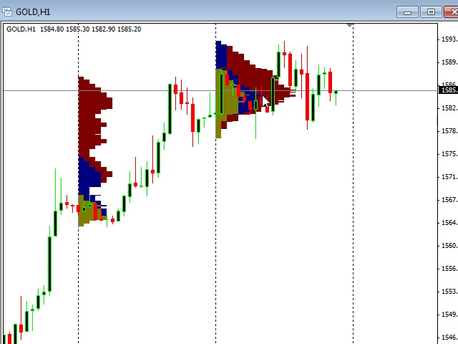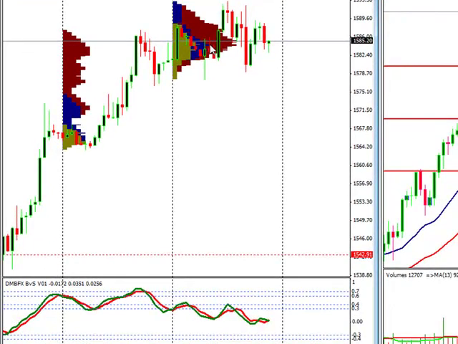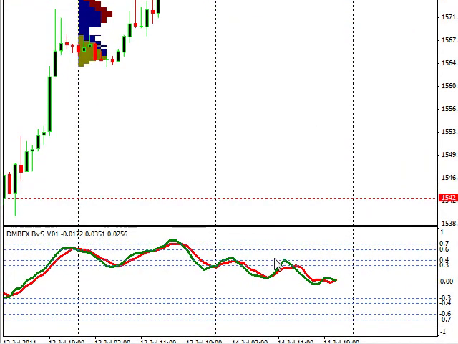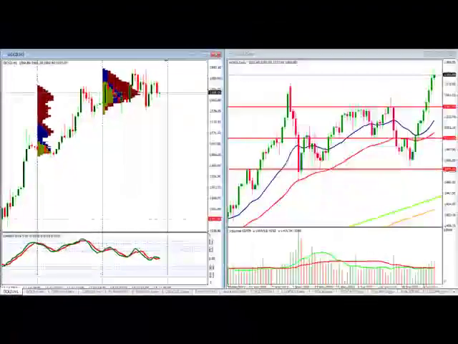If something else happens, gold may go lower. But for right now, we're going to let our indicator come down to get out of the overbought zone and get more into oversold before we start looking for a move higher.